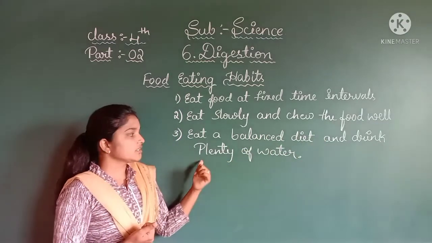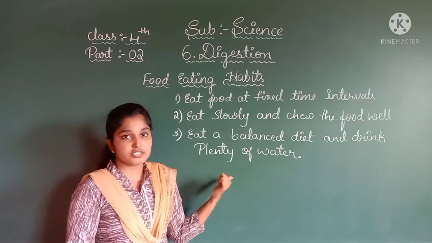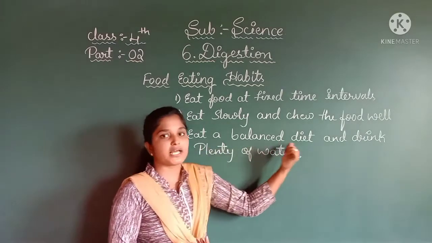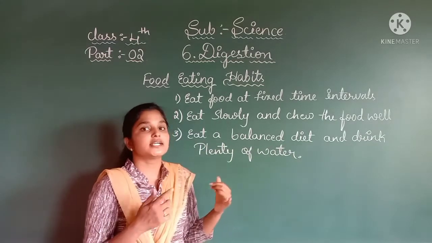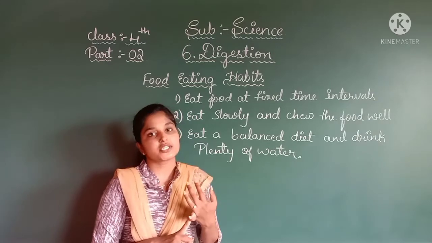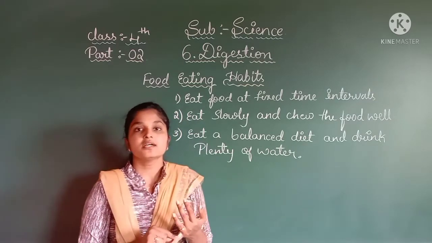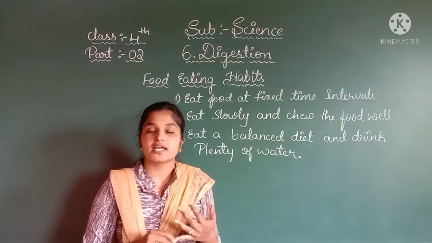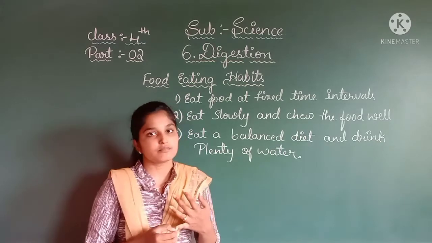If we drink water, it helps in the process of digestion. The diet should also contain fresh fruits and vegetables, which provide us with dietary fiber. Dietary fiber helps to throw out the solid waste from our body.